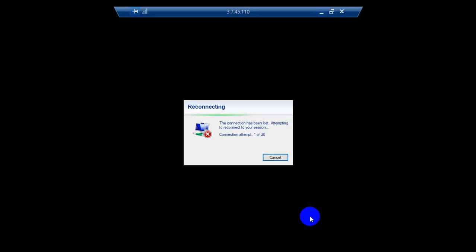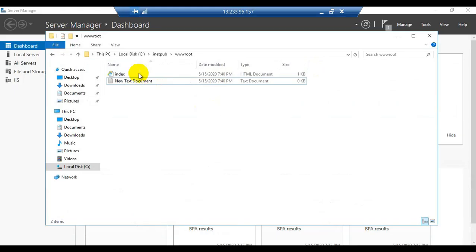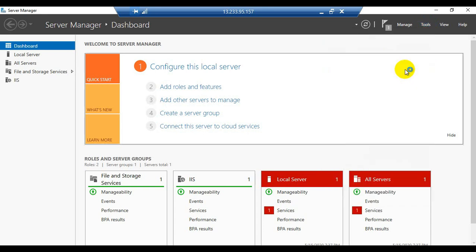So now here it is showing the name of the website with the name index.html. So go to tools now. This website we need to publish on the web server. So web server is IIS. So IIS manager is a console through which we can publish our website on the web server. So click on Internet Information Services Manager.